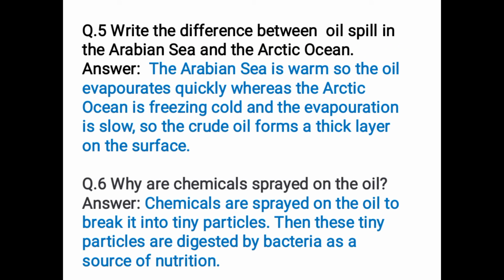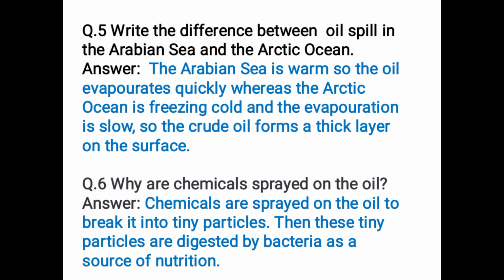Question number 5. Write the difference between oil spill in the Arabian Sea and the Arctic Ocean. The answer is the Arabian Sea is warm, so the oil evaporates quickly. This is the reason why the process of evaporation is quick. Whereas the Arctic Ocean is freezing cold. It is extremely cold and the evaporation is slow. And because the evaporation is slow, the crude oil forms a thick layer on the surface.